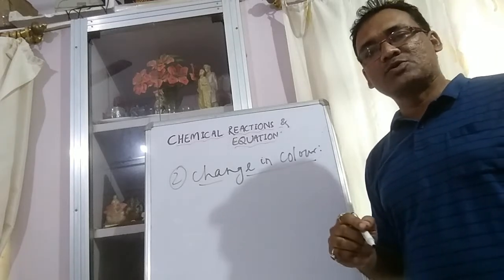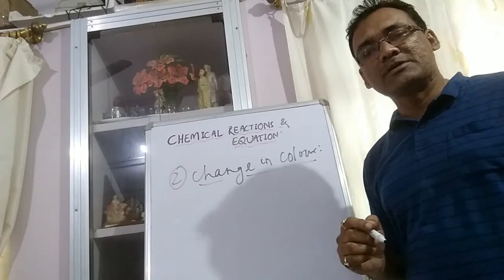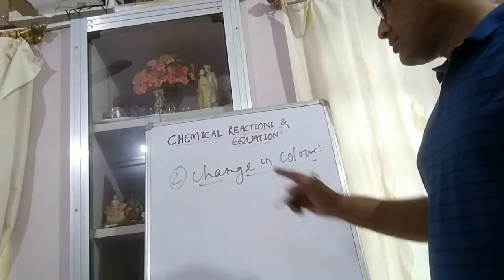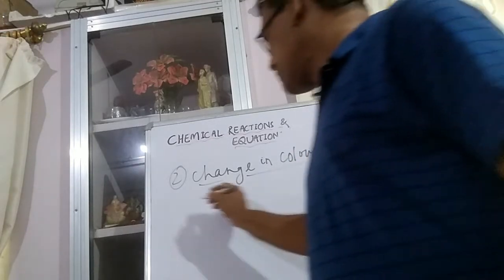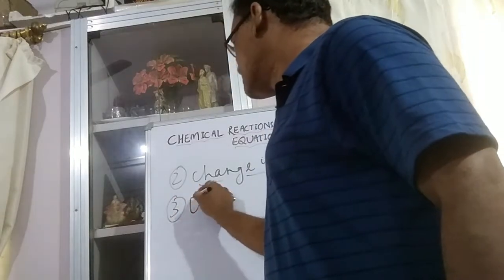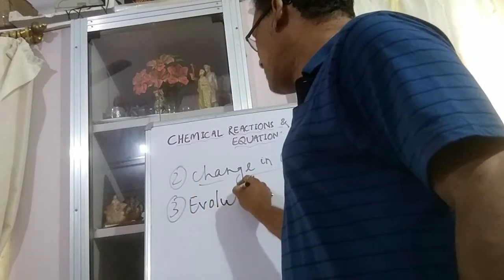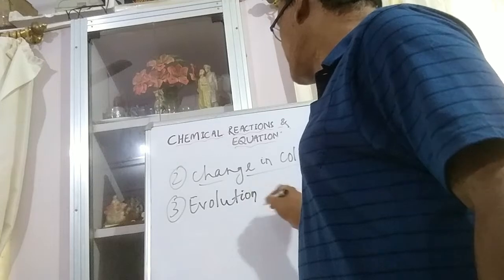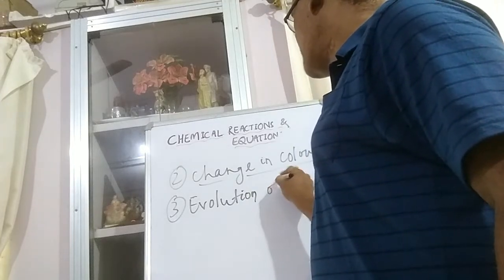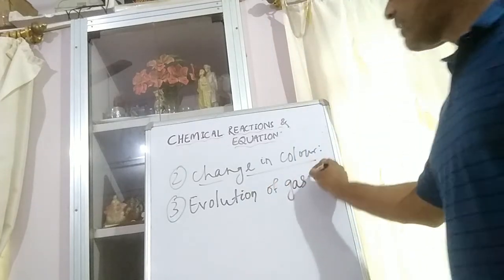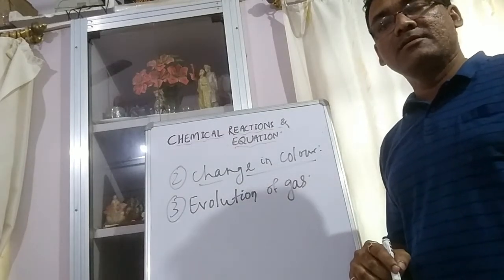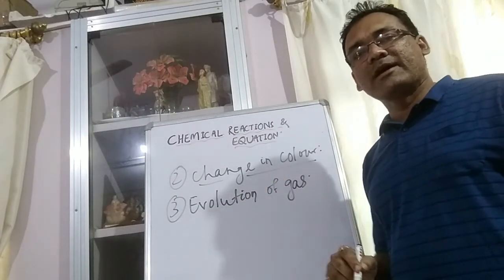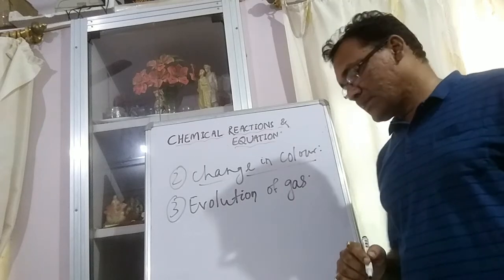When you add these two, you will get a yellow precipitate of lead iodide. So that is the change in color. Next, evolution of gas. In some chemical reactions, evolution of gas takes place, like the reaction of zinc with hydrochloric acid, where hydrogen gas is released.